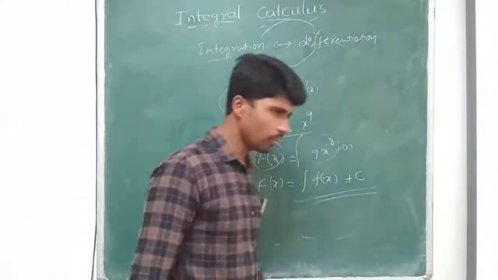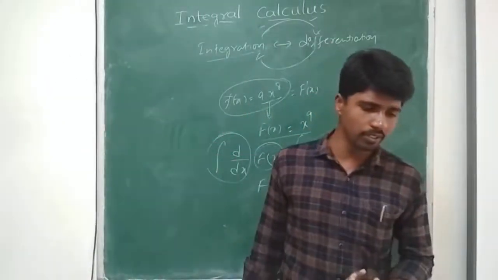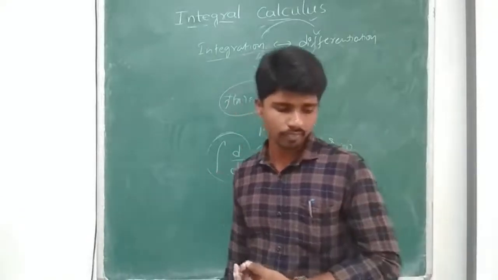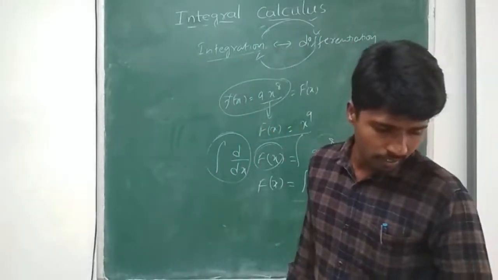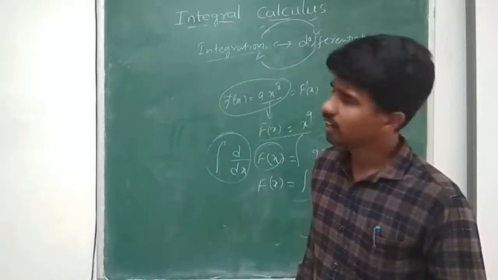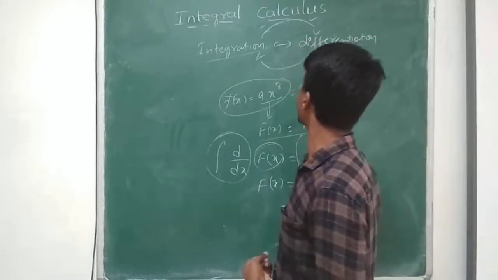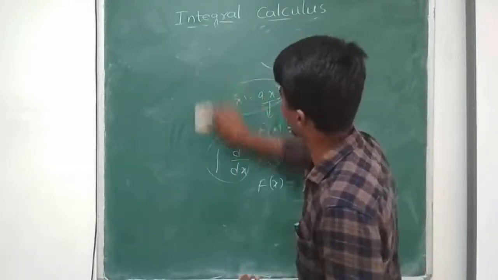So right now we have different terminologies. We discussed the terminologies. So what terminologies do we have?